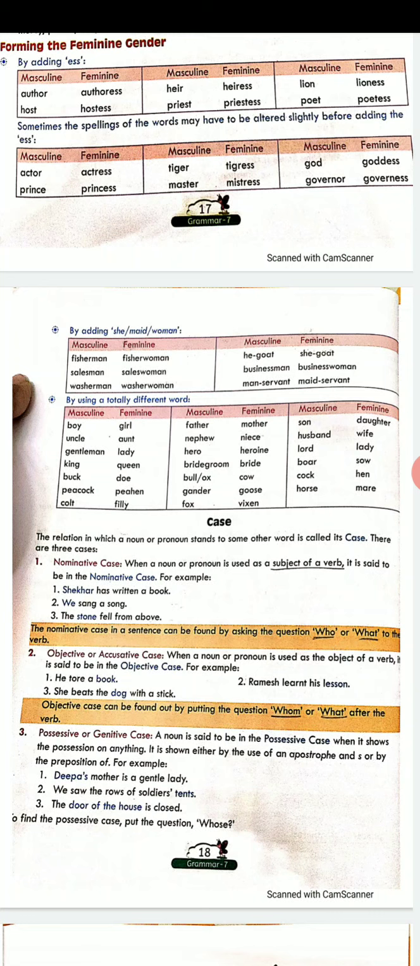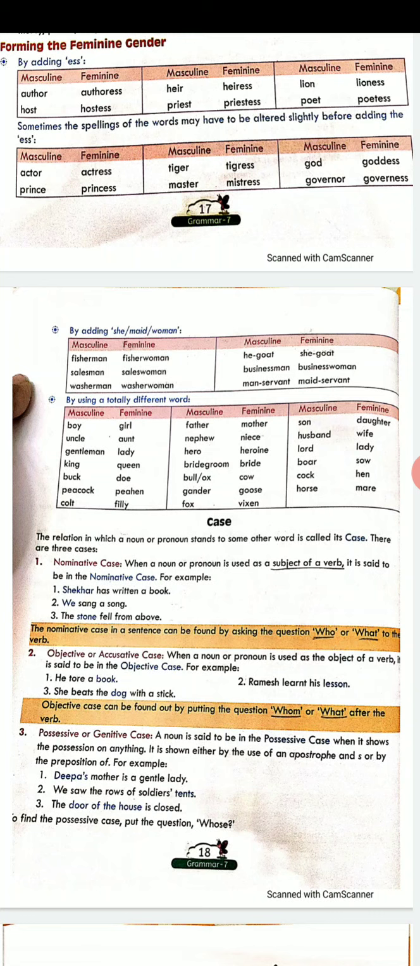When you have to change from actor to actress, you cannot write it like ACTOR, actor, and in front of it you write ESS. That will make it actress. It's a wrong word. So there are times when you will have to change from masculine to feminine, and only adding ESS will not do.